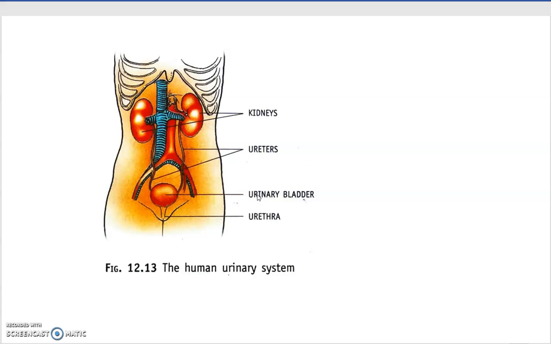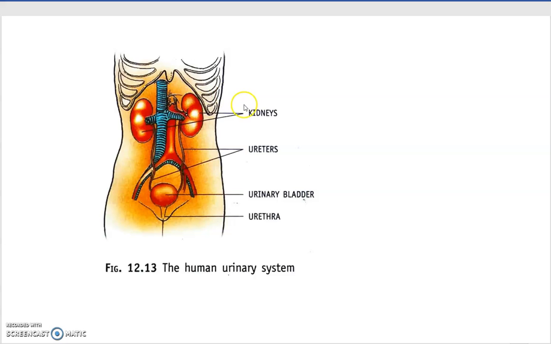If we start with the kidneys, they are located on each side of our backbone, just above the waist. What is the main function of kidneys? The main function of kidneys is to filter the waste from the blood. Whatever waste materials are there in our blood are cleaned here in the kidneys.